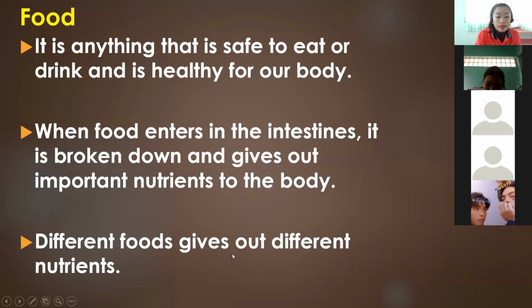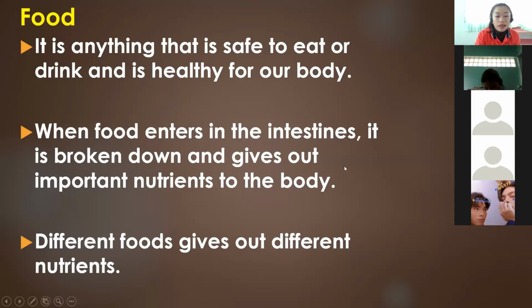Different foods give out different nutrients. Edible foods are what we can put in our body, and they are healthy for our body.